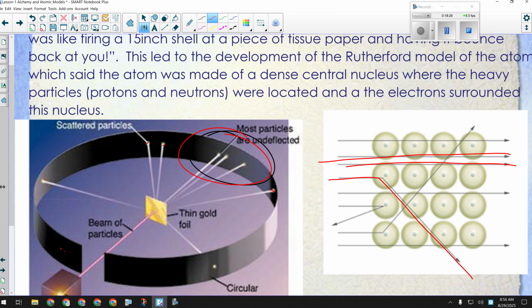From the angle of those exposures and the number of them, he was actually able to calculate how big the nucleus of a gold atom was. From there, he was able to calculate essentially how big a neutron and a proton would be. It was a crucial experiment in proving the model, that an atom has a nucleus. So if you can have some sort of little blurb about his gold foil experiment, that the rays got deflected, that's essentially what you need to know about Rutherford. He proved the existence of the nucleus using the gold foil experiment where alpha particles were deflected.